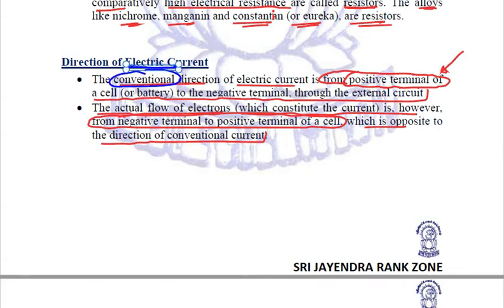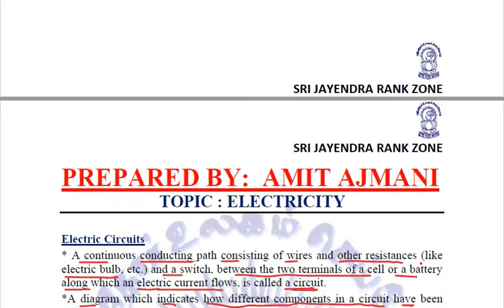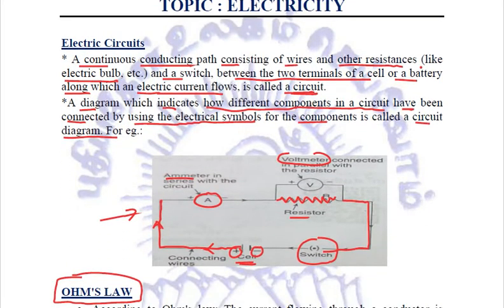Next, direction of electric current. Conventionally, we take it from the positive terminal to the negative terminal. The flow of electrons in actual is from negative to positive. So the flow of electrons and the conventional direction of electric current are opposite to each other. Then we saw what a circuit is. It is a conducting path, and if this path of current is represented in the form of electrical symbols, then it is called a circuit diagram.